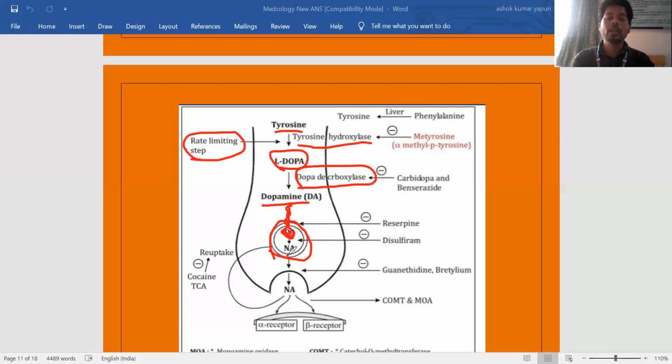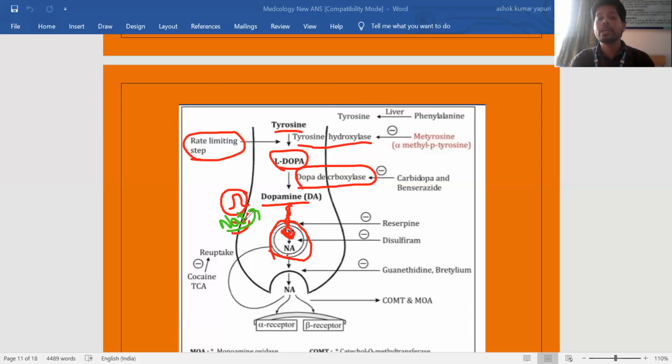So once the noradrenaline is formed, there is again a generation of action potential on the presynaptic neuron, and because of the generation of action potential, there is a depolarization. Depolarization means influx of sodium. So there is an influx of sodium into the presynaptic neuronal membrane when sodium channels are activated. Why are sodium channels activated? Because depolarization is happening.